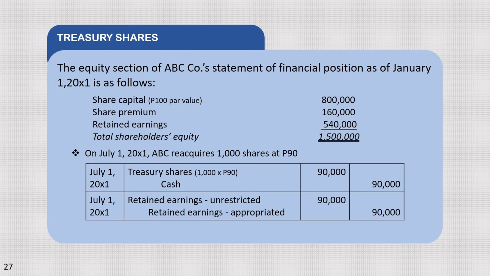As we can see, the equity section of ABC's statement of financial position as of January 1, 20X1 is as follows. On July 1, 20X1, ABC reacquires 1,000 shares at 90,000 pesos. Treasury shares debit 90,000 and cash 90,000 pesos. Another is retained earnings. 90,000 unrestricted and retained earnings for credit is appropriated 90,000.